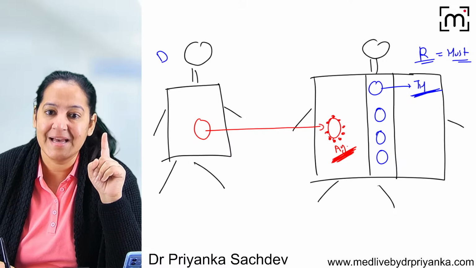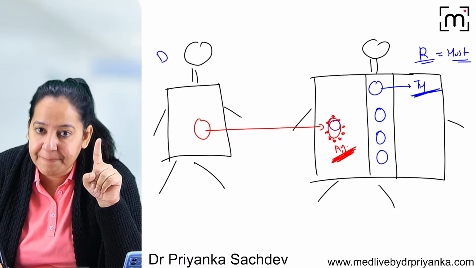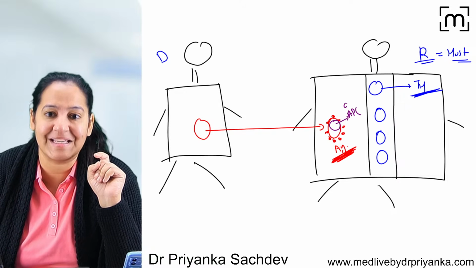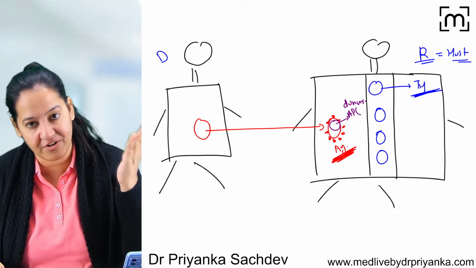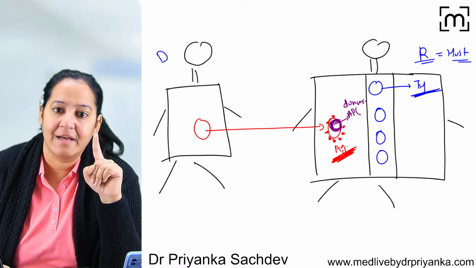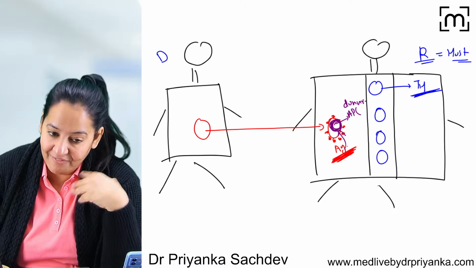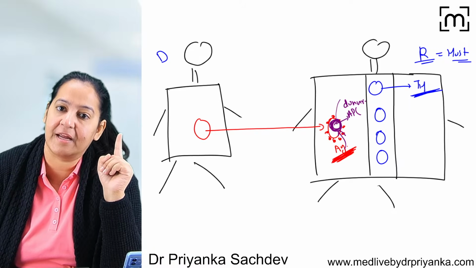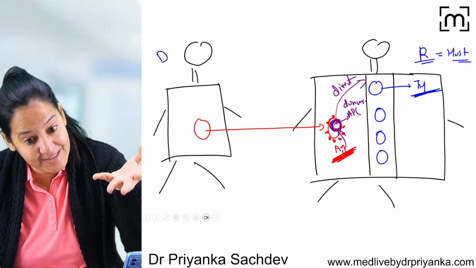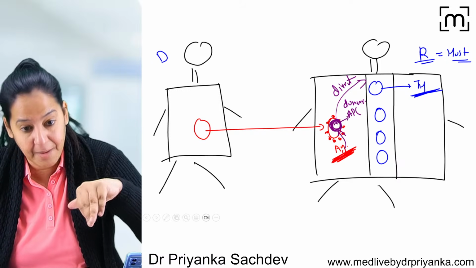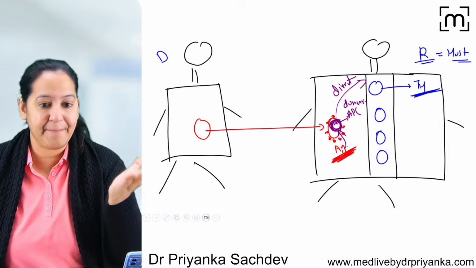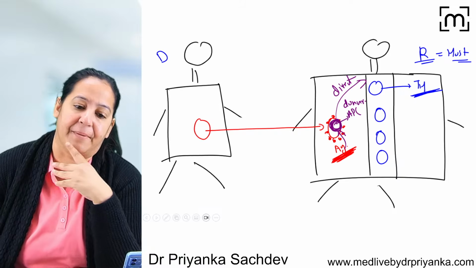There are two possibilities. Sometimes the graft contains the APC. Let me draw the APC inside the graft itself. So these are the donor's APC, which are transplanted along with the graft. The donor APC take the antigen, engulf it, process it and present it to the helper TH cell. This is known as the direct pathway. In the direct pathway, the APC is of the donor only. The donor APC degrade the donor's antigen and present it to the recipient's helper TH cell.